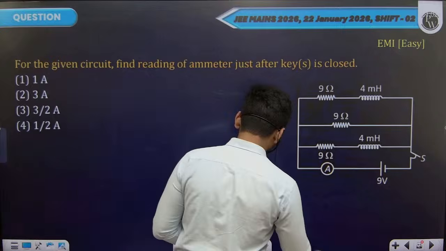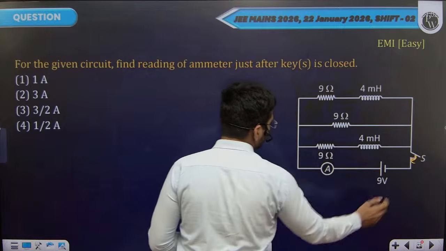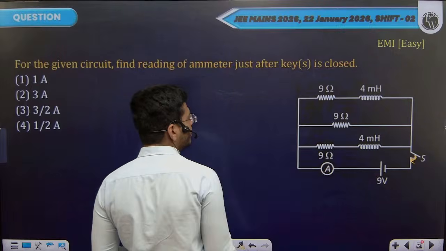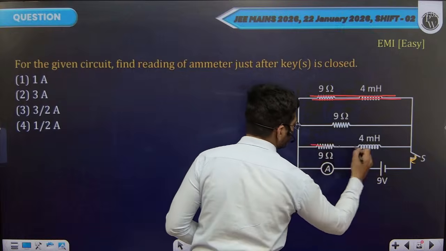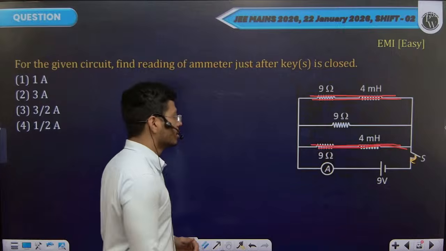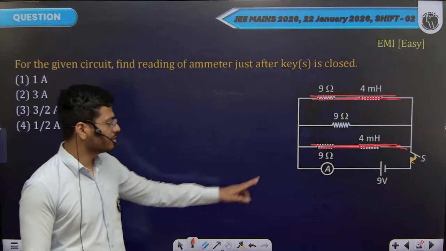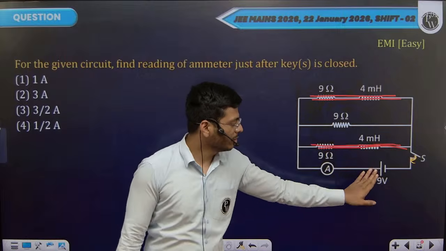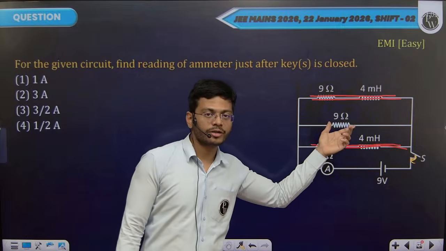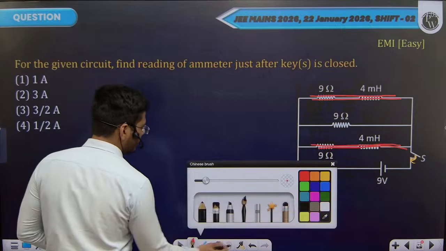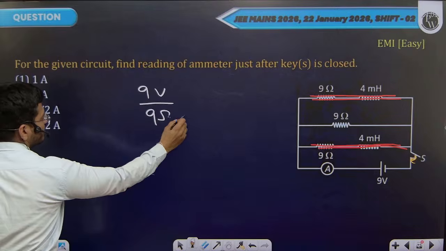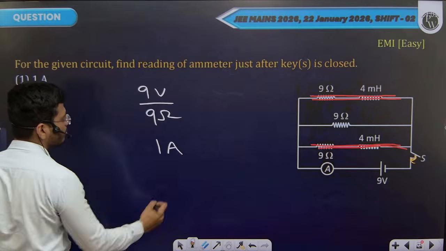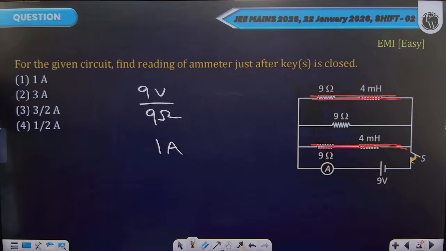So just when you close the switch, which branches have an inductor? This branch has an inductor, no current will flow through this branch. This branch has an inductor, no current will flow through this branch. Current will only flow through the 9 ohm resistor that is in the middle branch. 9 volt battery attached with 9 ohms of resistor. As per Ohm's law, how much current will flow? 9 volt, 9 ohms of resistor, one single branch, 1 ampere of current will flow through the battery, through the ammeter. Your answer should be 1 ampere.